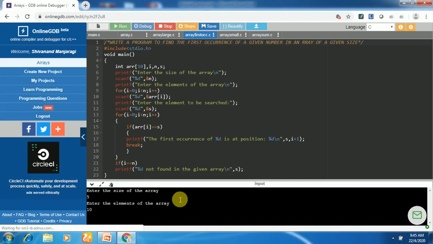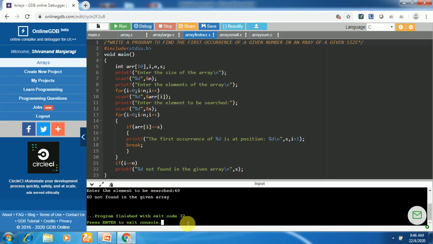The elements are entered as 10, 20, 30, 40, then 50. Suppose the element to be searched is 60. Whether 60 is present or not: 60 is not present, so there is no question of finding its first occurrence because the element 60 is not at all present. The output we got here is that 60 is not found in the given array.